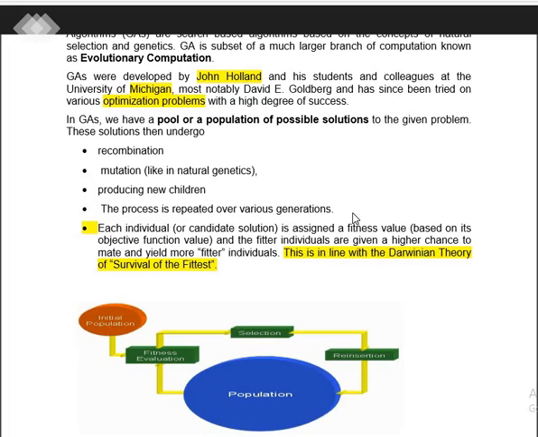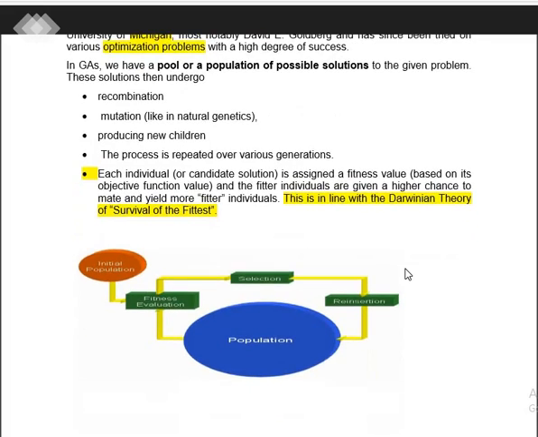This process is repeated over various generations: first generation, second generation, third generation. Slowly, the changes can be evaluated. Each individual or candidate solution is assigned a fitness value based upon the function value. The fitter individual is given a higher chance of mating or mutation, in line with Darwin's theory, the survival of the fittest.